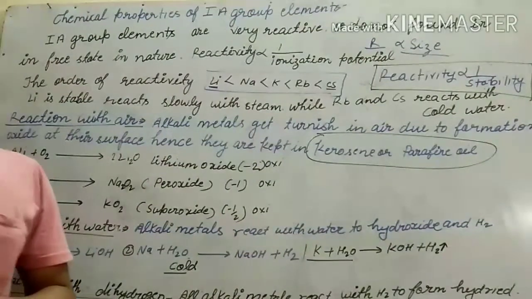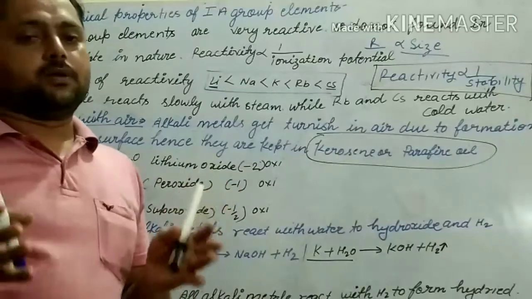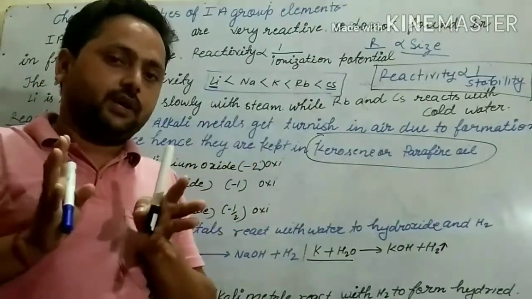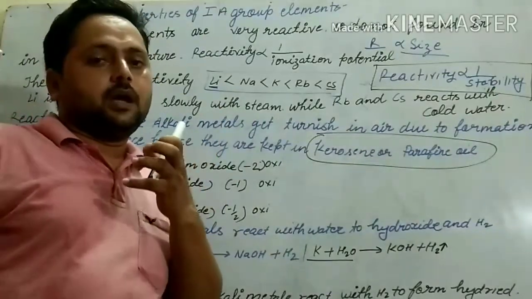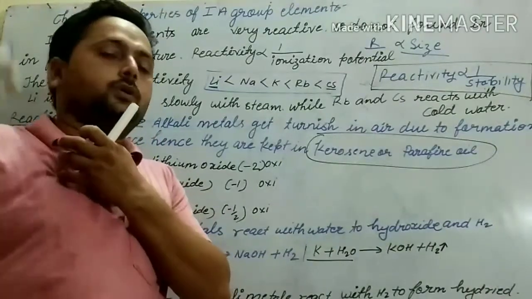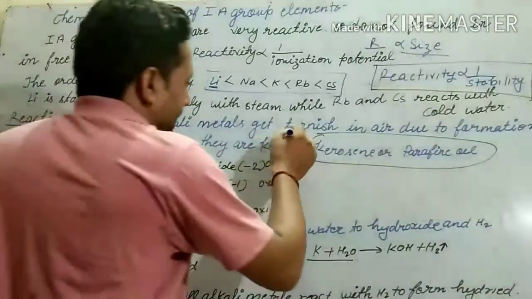Because they are most reactive. When they are kept in kerosene or paraffin, the surface of the metal is not able to react with oxygen, so they can't form the oxide and do not tarnish in air.